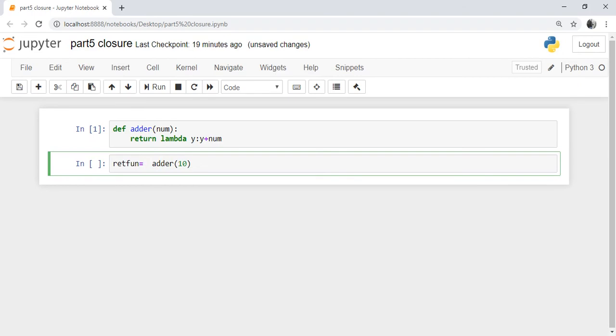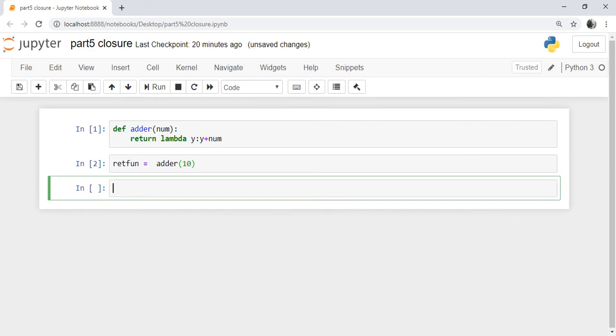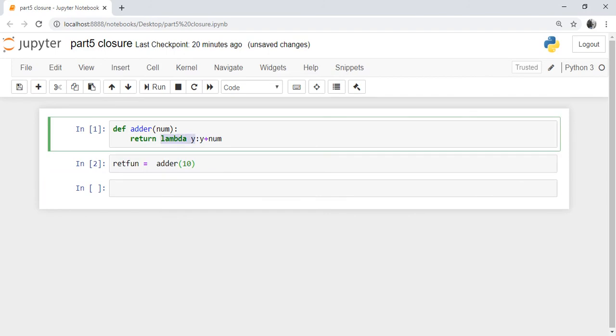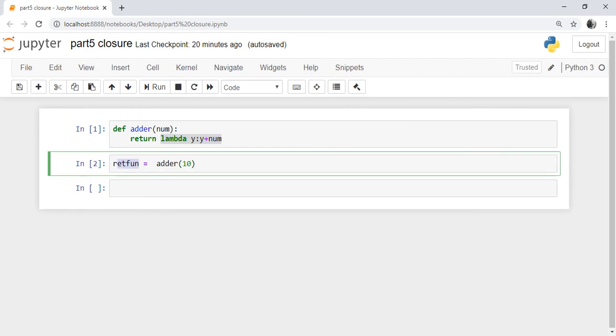When you execute this box, 10 is passed, 10 is accepted as num, and we are returning a lambda function with y value not specified and num value as 10. This is the local state which is captured by the lambda function and returned in retfun, where it knows that it has a lambda function with an expression y plus num, and in this y plus num, the y value will be specified, and the num value will be 10.